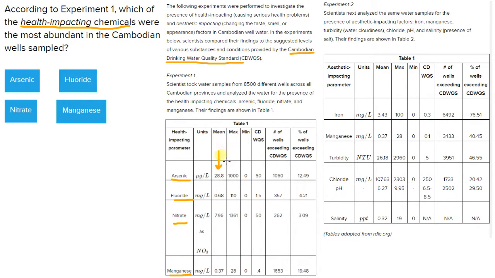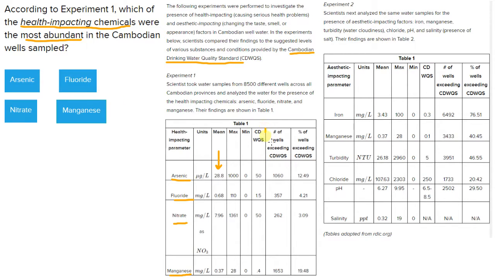But this is not the measure we should be using, because this gives you the average concentration. It doesn't tell you what was the most abundant. It doesn't tell you how many wells had the most of the substance, or at least in which well the substance was the most abundant. And to find that out, you really need to be looking at the number of wells in which this substance was exceeding the quality standard.